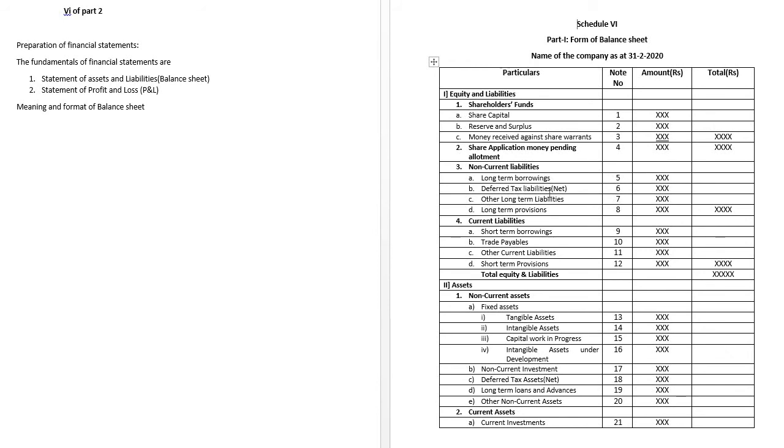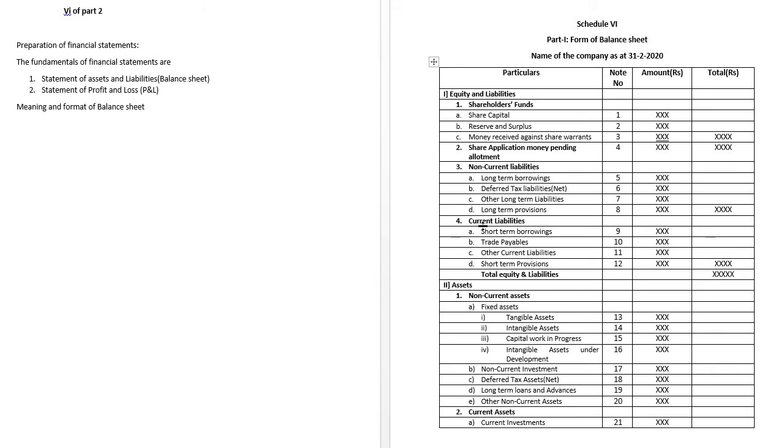Deferred tax liabilities, net, not the gross but net, the 6th one. Then other long-term liabilities, the 7th one. Then long-term provisions, the 8th one. When we make the total of notes 5, 6, 7 and 8, we take the total to the outer column.